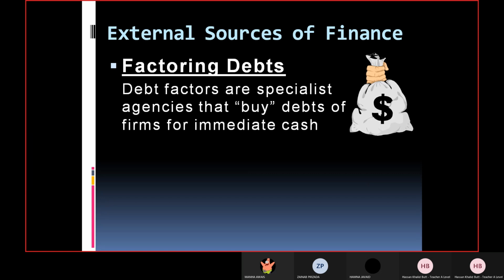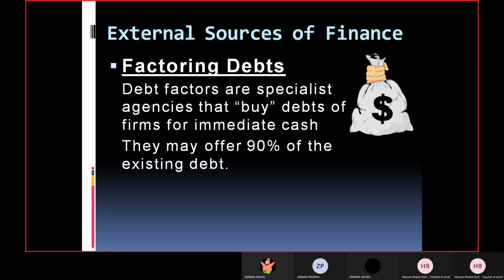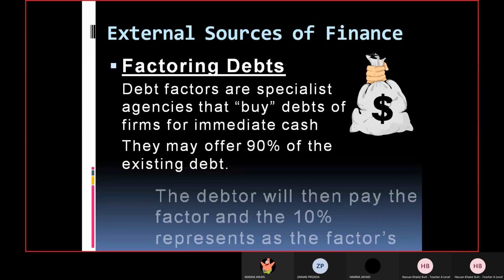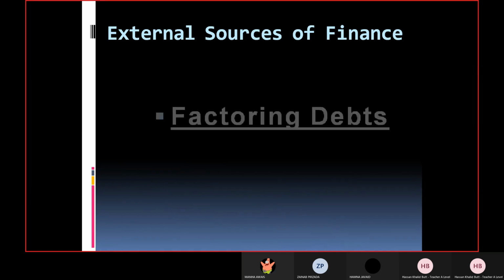So debt factors are specialist agencies that buy debts of firms for immediate cash. They may offer 90% of the existing debt. So it means 10% would be their income. This is how they earn. The debtor will then pay the factor, and the 10% represents the factor's profit, right? So this is now understandable because we did discuss that in the last class.